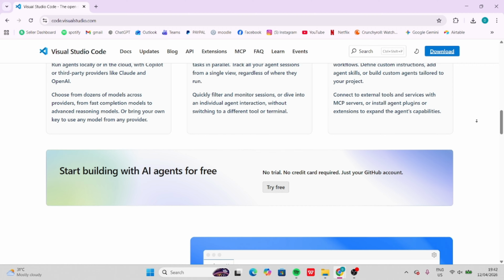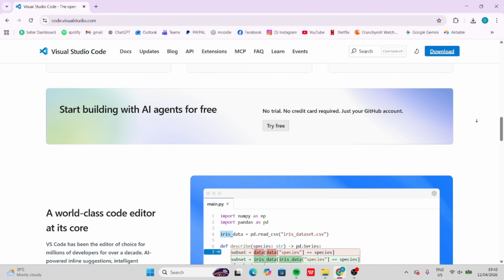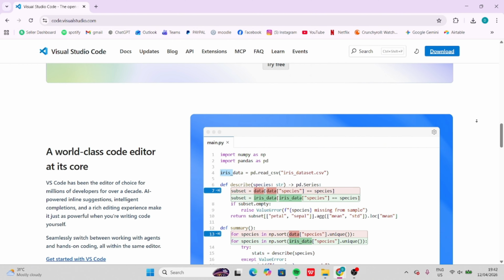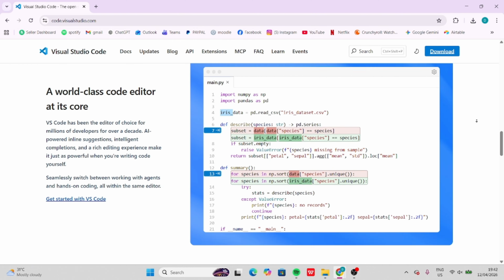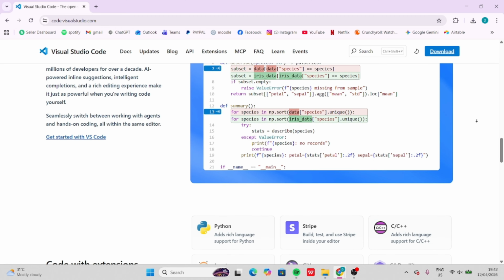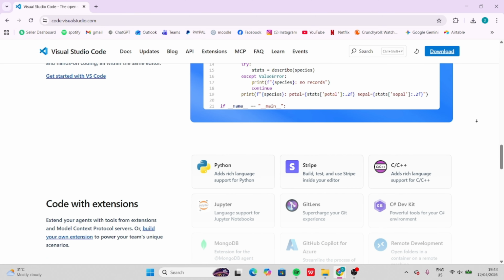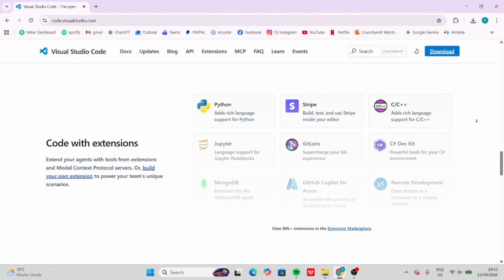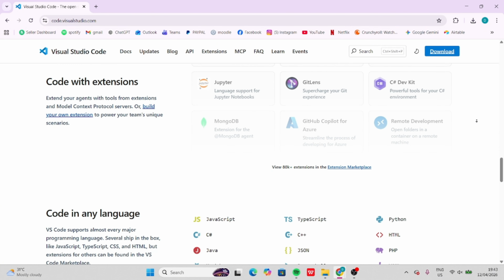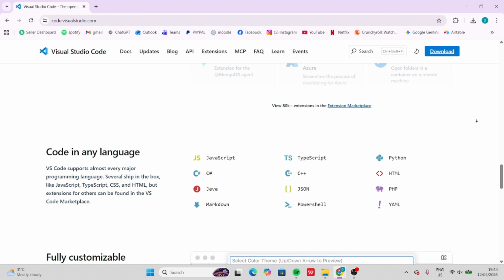VS Code remains stronger as a traditional editor. It offers mature debugging, integrated Git support, a built-in terminal, remote development tools, and one of the best extension ecosystems available. For developers who want flexibility across different stacks and workflows, that still matters a lot.